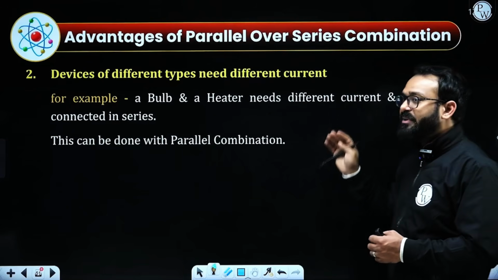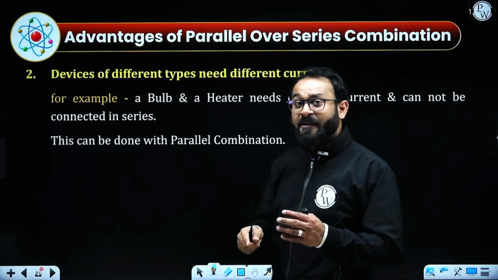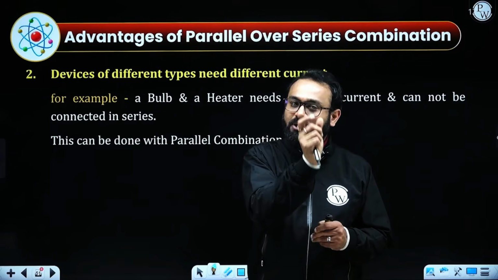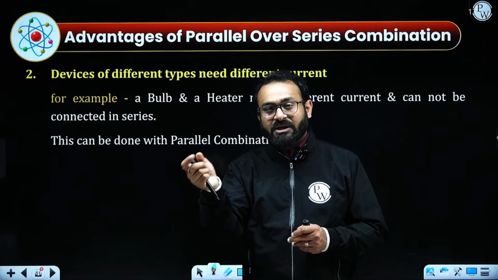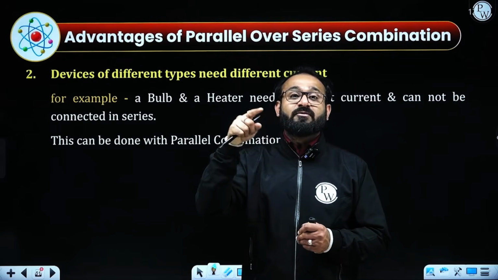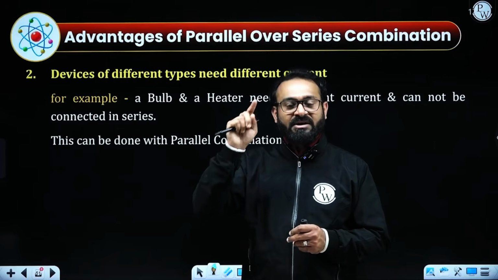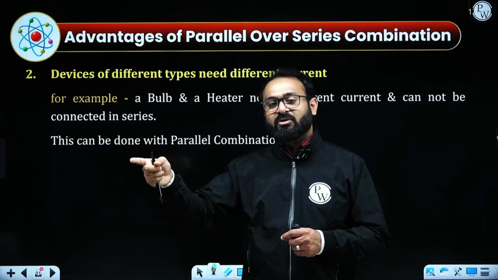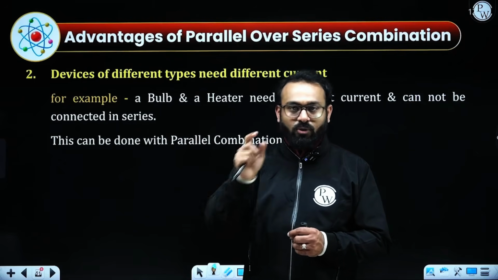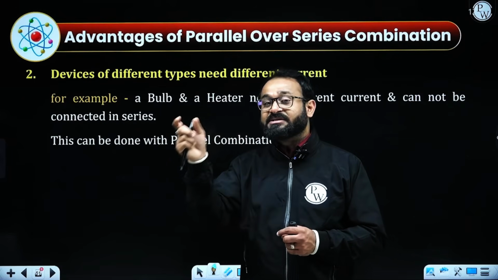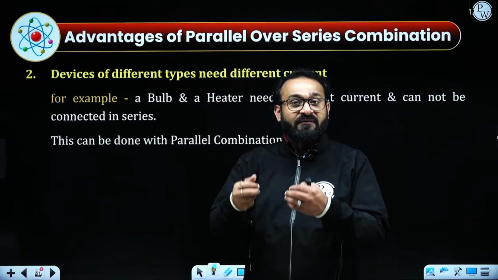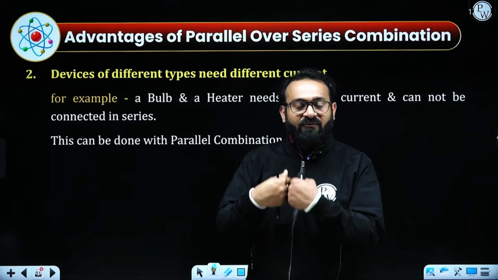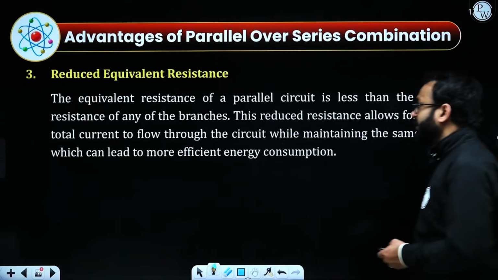The parallel combination gives you that liberty, because if I connect them in series, the more amount of current will also flow through the tube light. Maybe it is going to be fused because the air conditioner required more current. Vice versa is also true. Maybe the tube light is working, but the AC cannot get as much current as actually required for the air conditioner. Hence, this condition is not favorable for home appliances or the electric circuit.